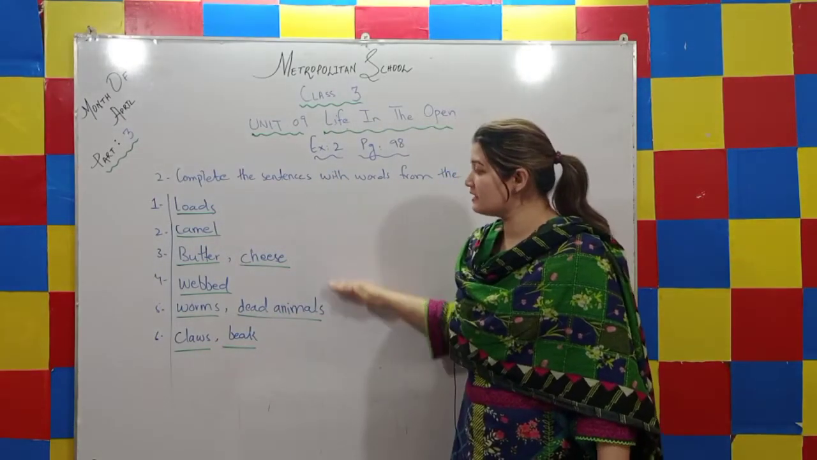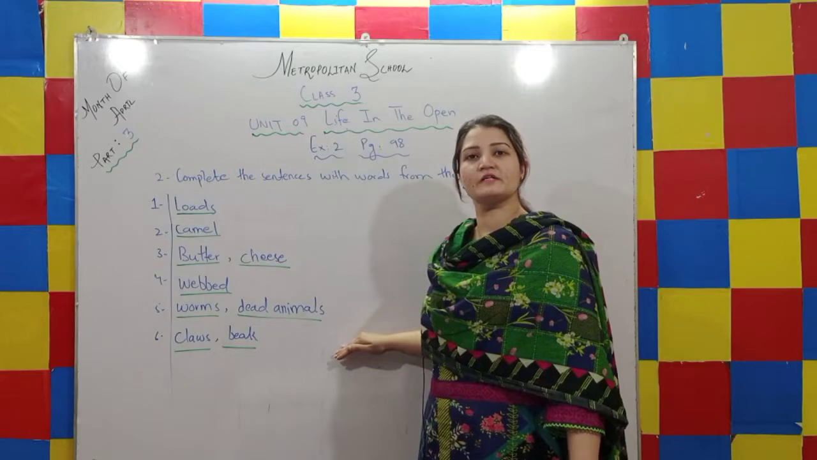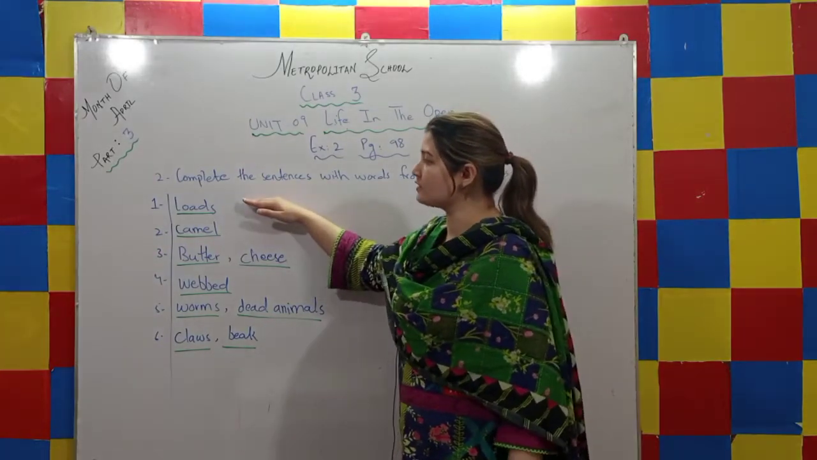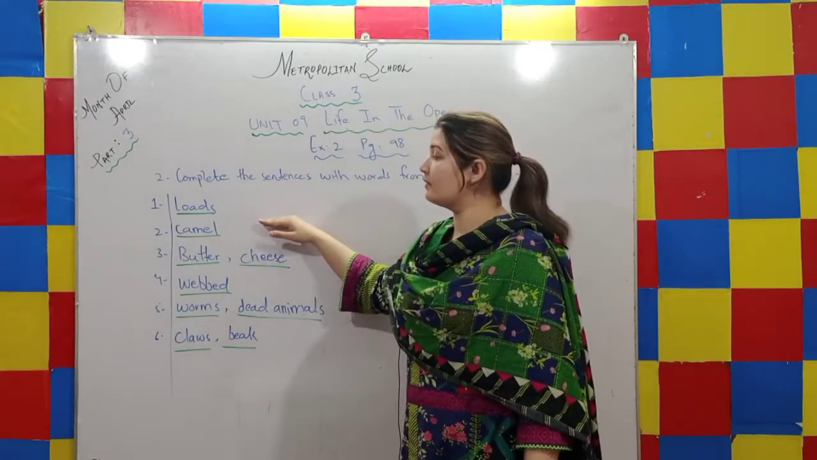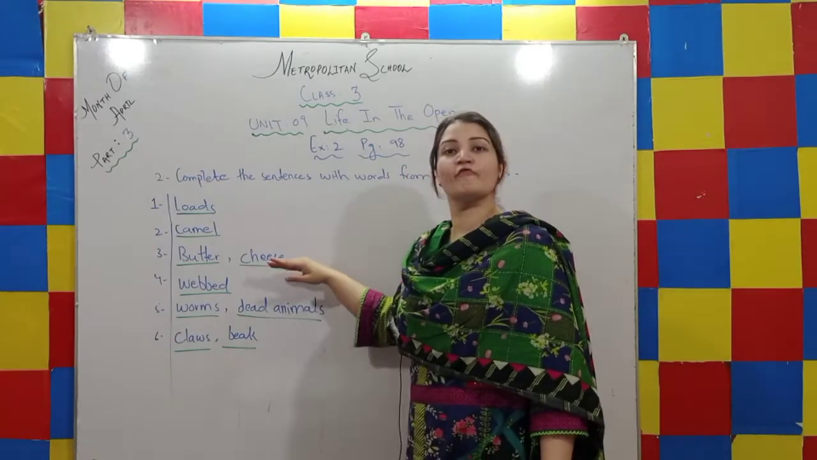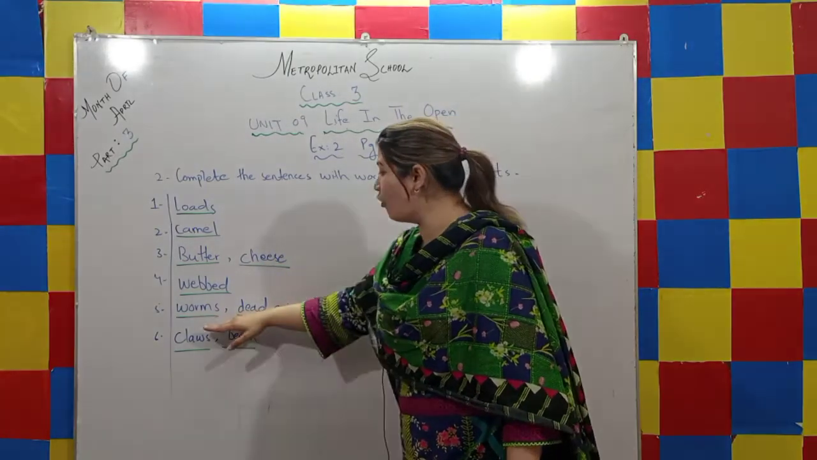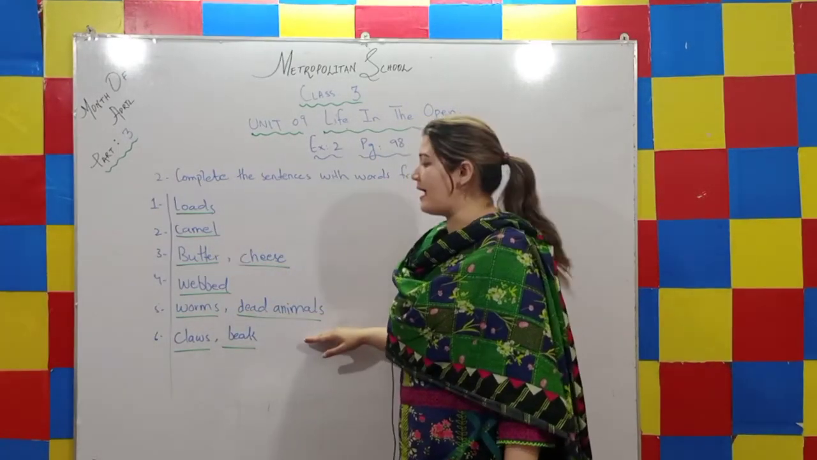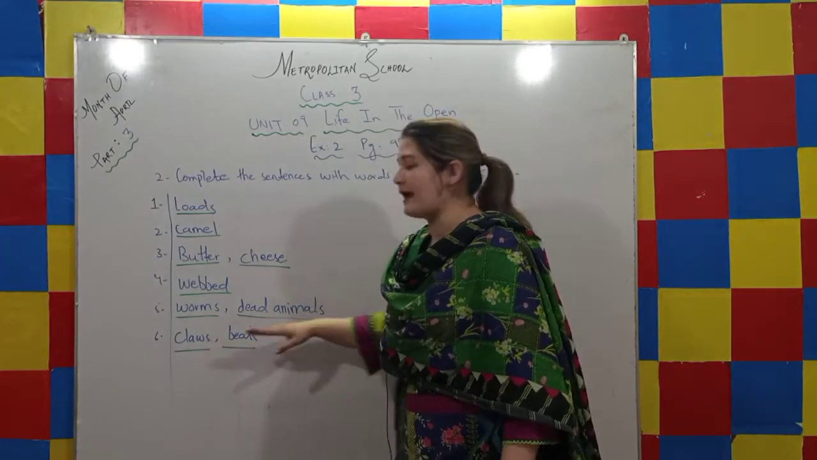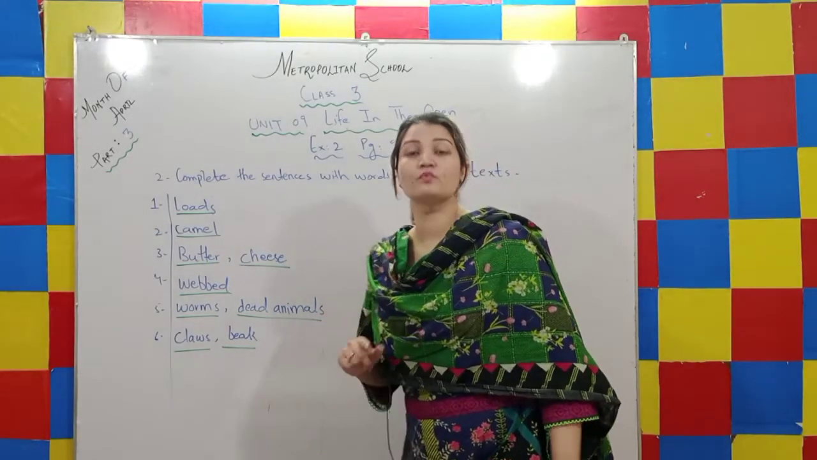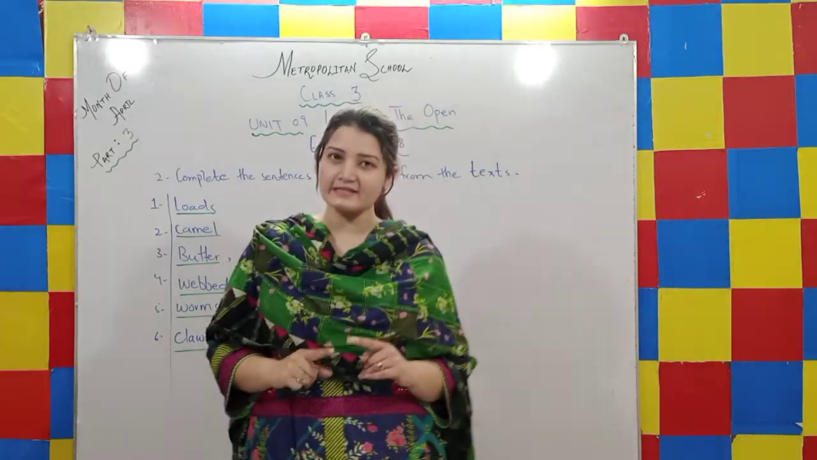Now my dear students, let's repeat these words from the text with me. Number 1, loads; number 2, camel; number 3, butter and cheese; number 4, webbed; number 5, worms and dead animals; and number 6, claws and beak. Now my dear students, we have one more interesting text exercise.